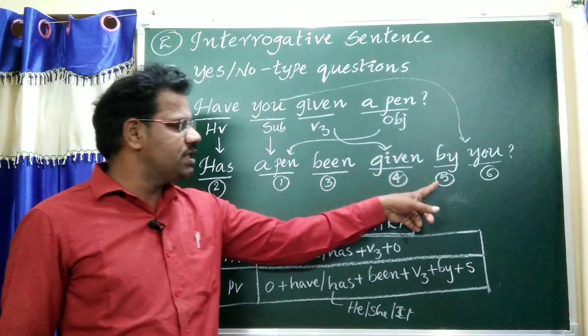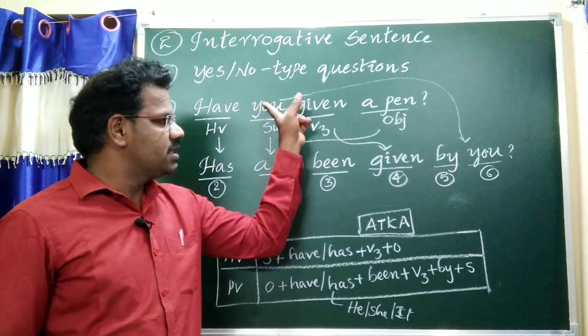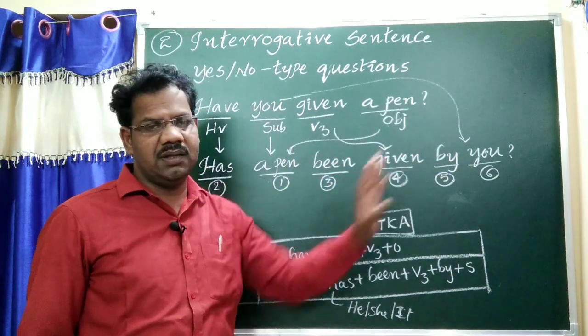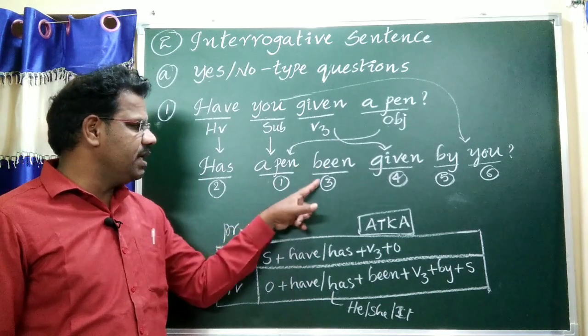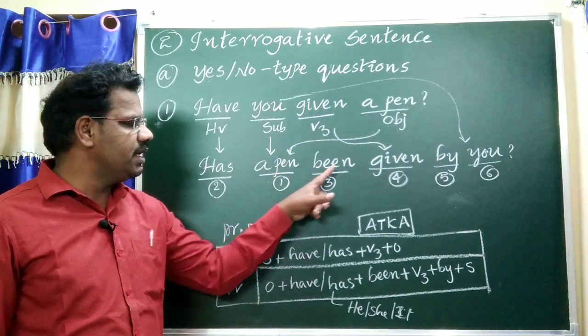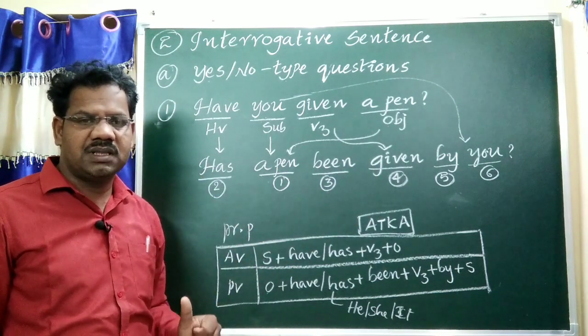The preposition is by. For you, we should write the objective case, by you. Listen: Has a pen been given by you? This is the interrogative yes or no type question.